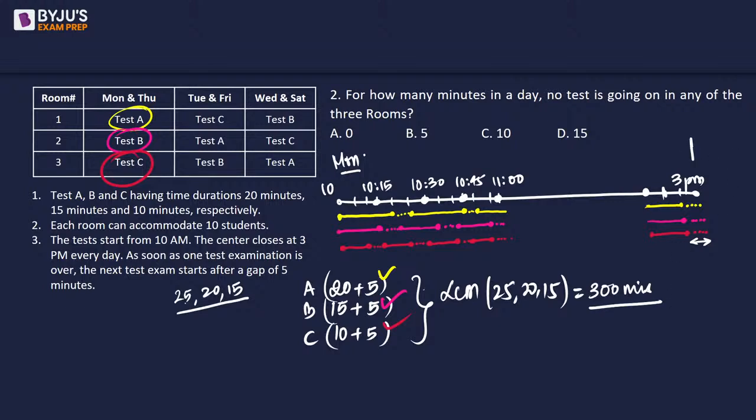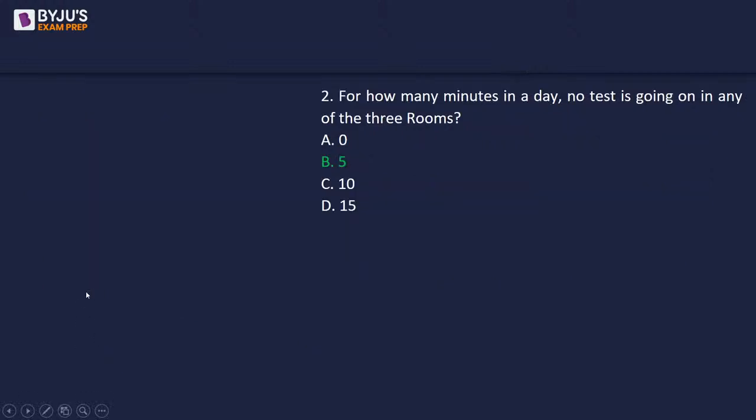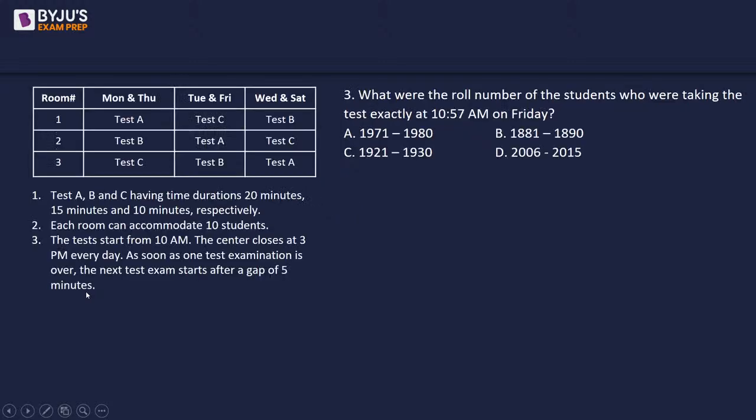So this is the 300th minute, right? 3 p.m. So at 300 minutes, this 5 minutes will be the last part of the duration of the tests. Yeah, hi Srikanth. So it's only this 5 minutes, the last point, where the test will not happen. Otherwise, we can see that in every hour, there is no minute where all the 3 tests are simultaneously not happening, or we can say that the rooms are not vacant, right? So 5. Okay, next one.